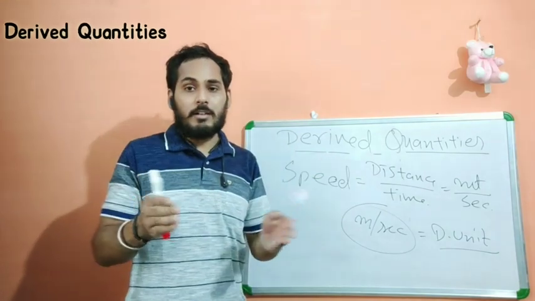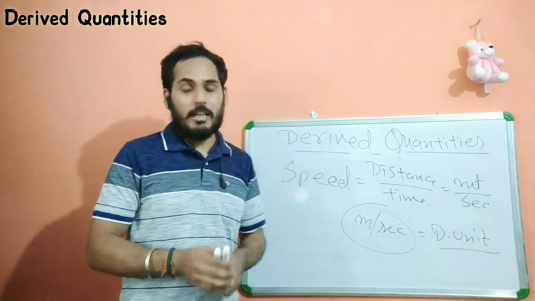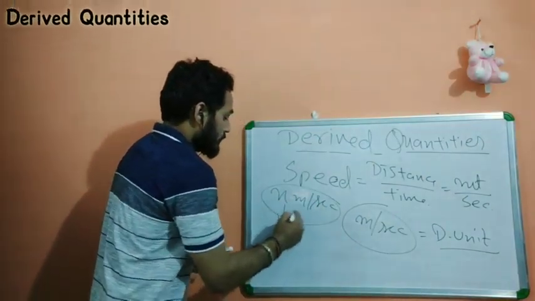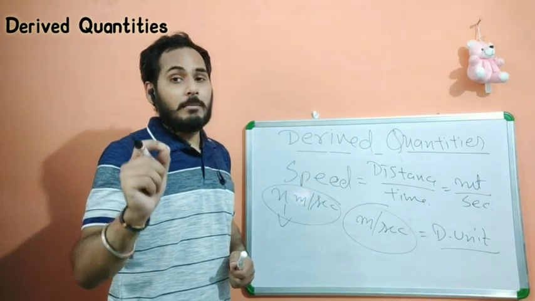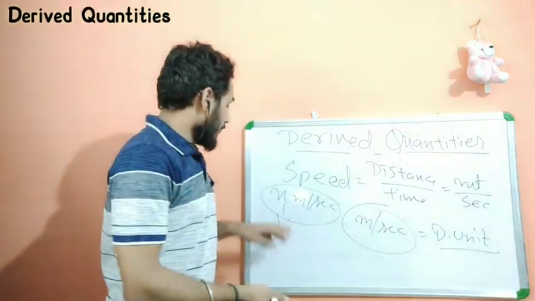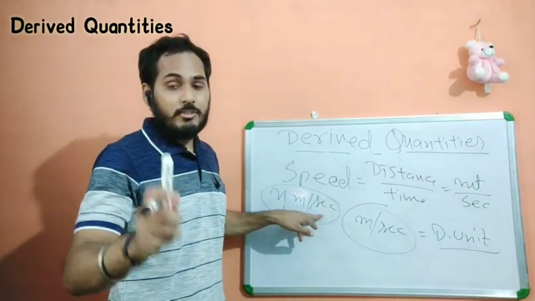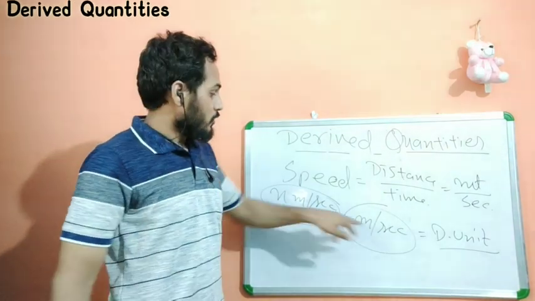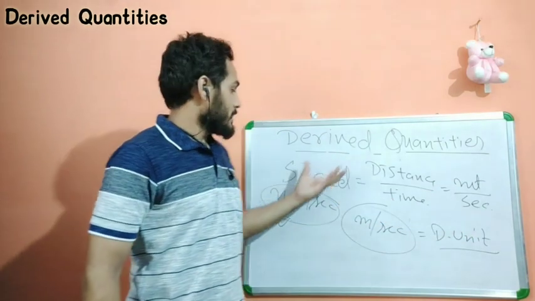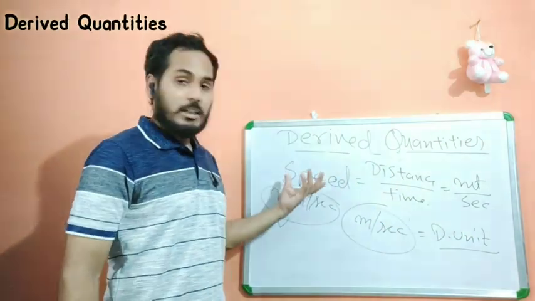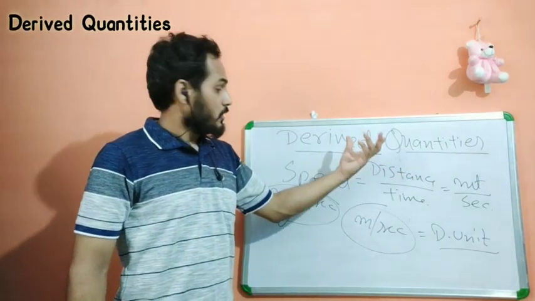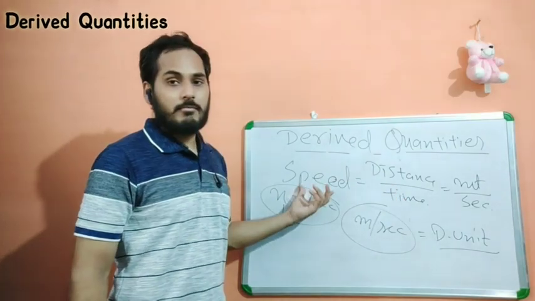Quantity and unit are two different things. Quantity means the whole measurement, and when you leave the numerical value, what remains is the unit. For example, x meter per second: x is the numerical value. I have written x here because I'm taking it as a variable; you can take any numerical value. After that, meter per second is the unit which represents this quantity. Clear? So derived quantity is a different thing. Those physical quantities which depend upon two or more fundamental or physical quantities are known as derived quantities.